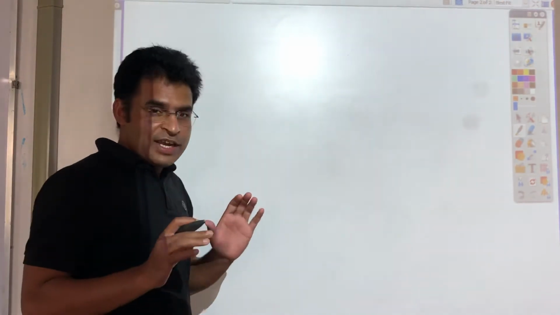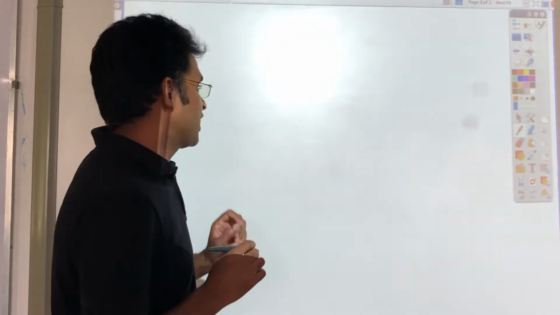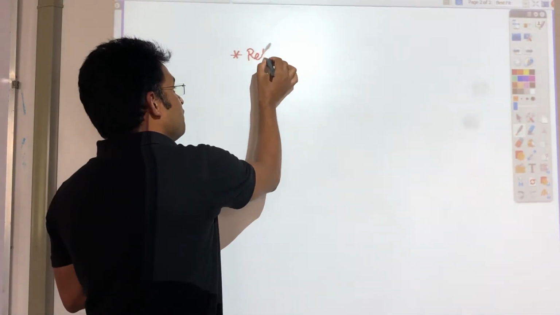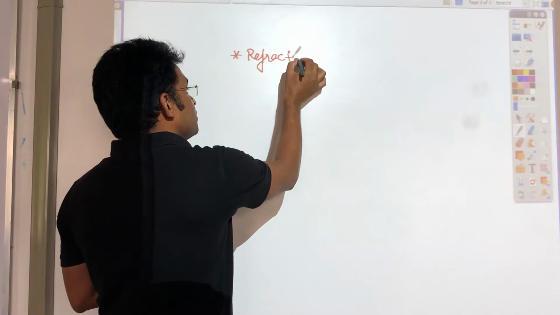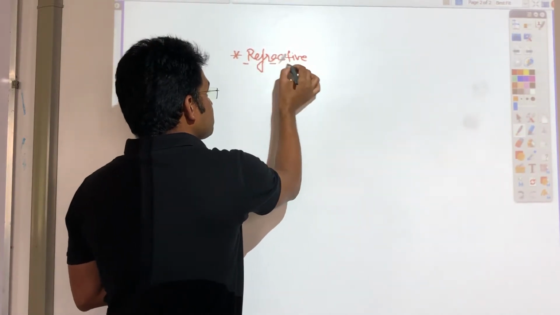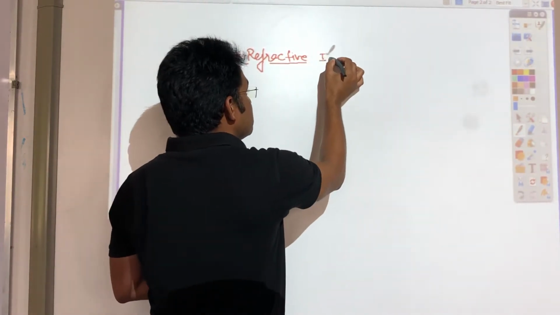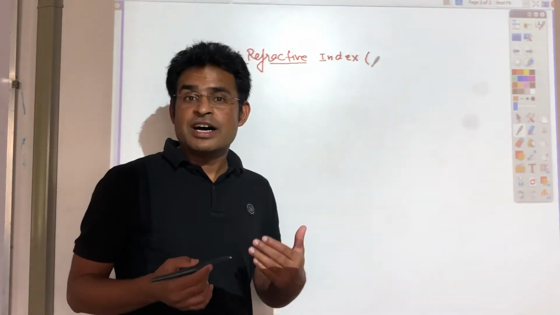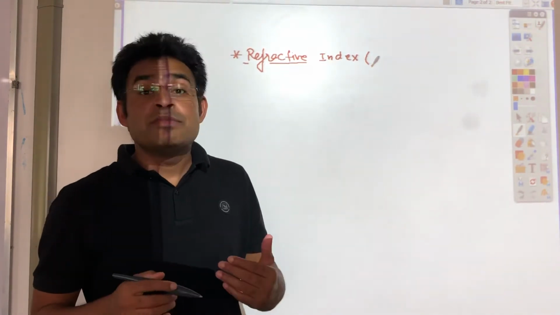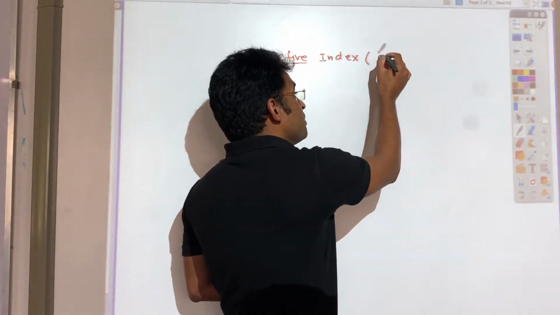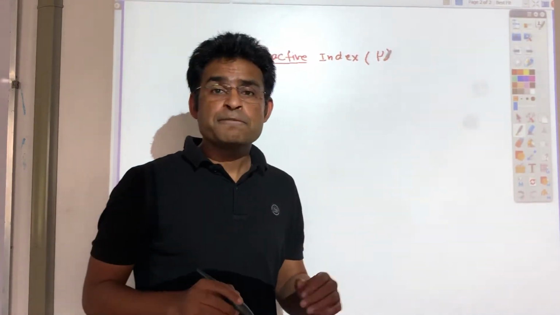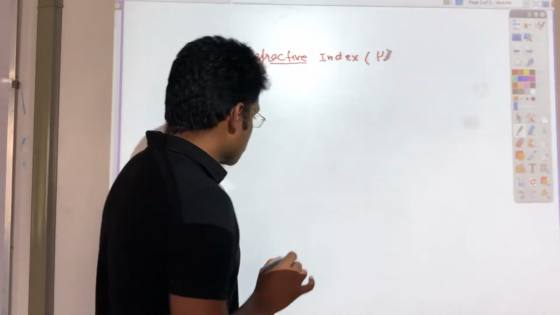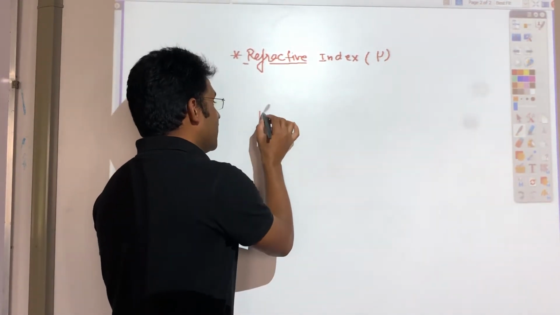So how do we define it, and what is the mathematical formula for refractive index? The first topic for refraction is refractive index, so we'll do refractive index here. It is a parameter that defines how dense or rare a medium is, meaning what the speed of light is in it. We represent it by mu, and in some books it is written as n1 or n2. So I am taking refractive index as mu.